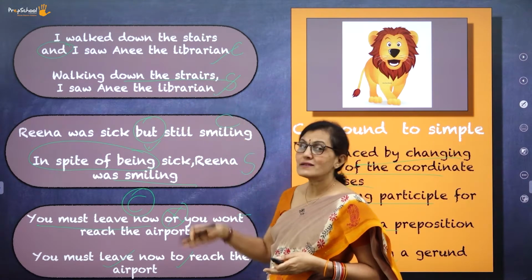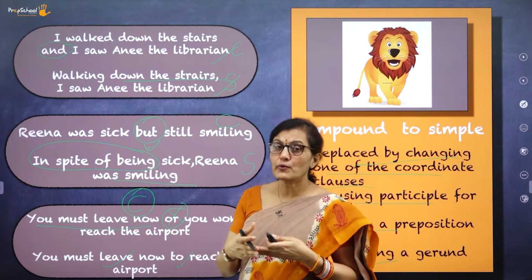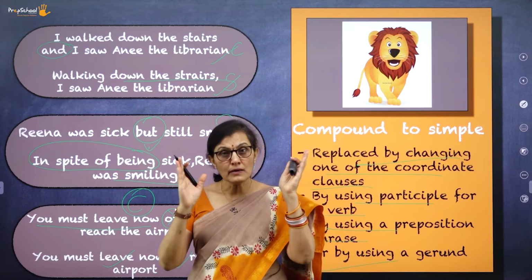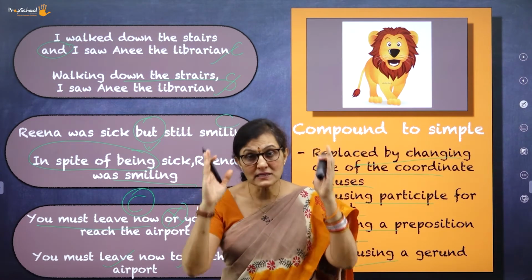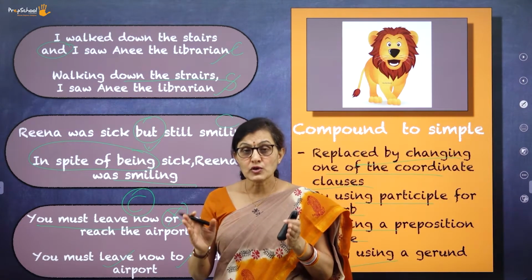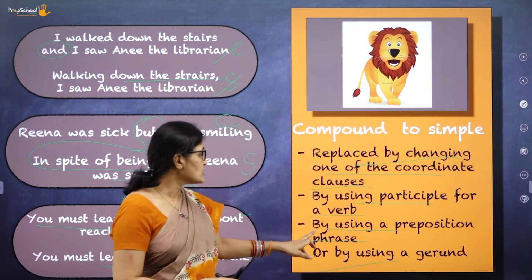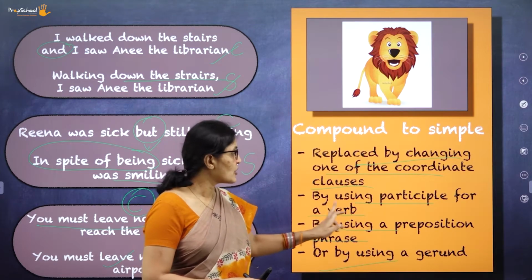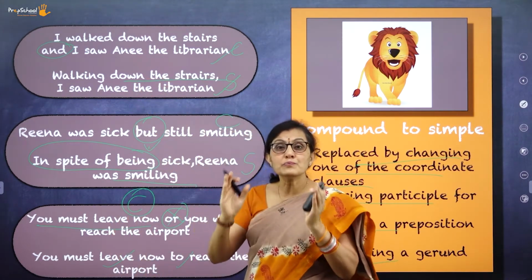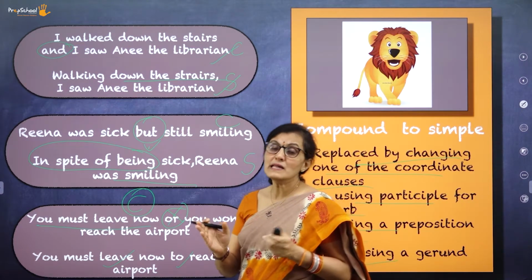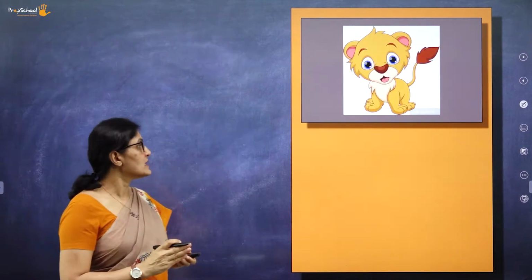So, if you look at this, while you are transforming, you are not changing the meaning. The whole idea is the same. What the sentence means is the same. But you are just using prepositions, you are using the participle, and then changing the compound sentence into a simple sentence. Moving to the next one.